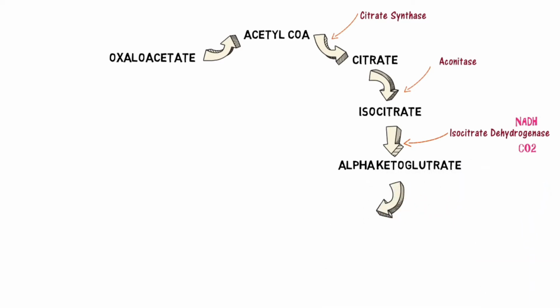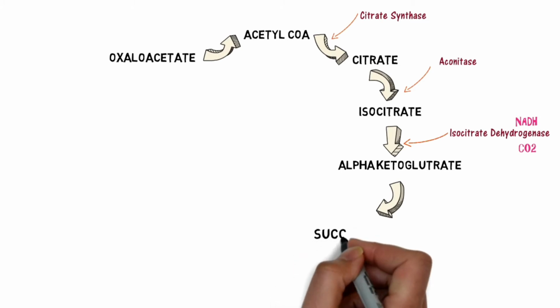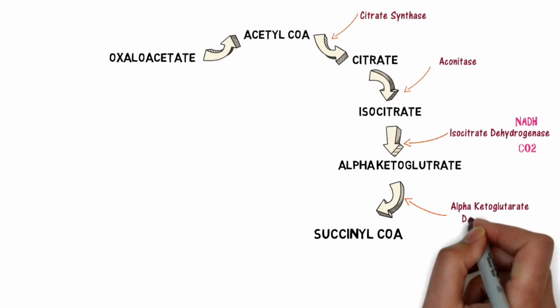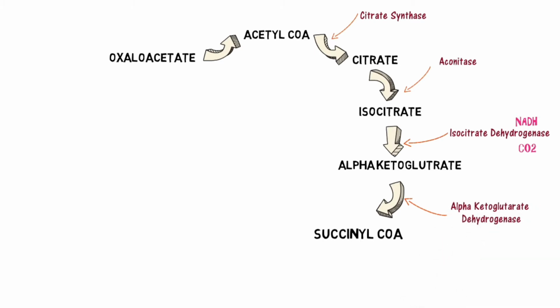Next, alpha-ketoglutarate is oxidized to succinyl-CoA. This reaction is catalyzed by alpha-ketoglutarate dehydrogenase. This process also releases carbon dioxide and NAD is reduced to NADH.